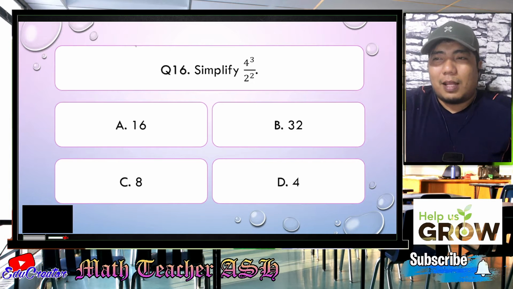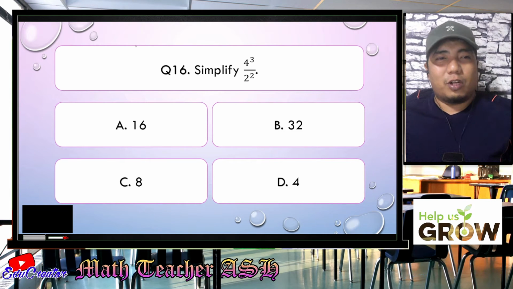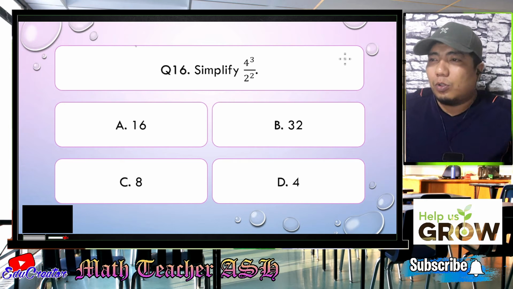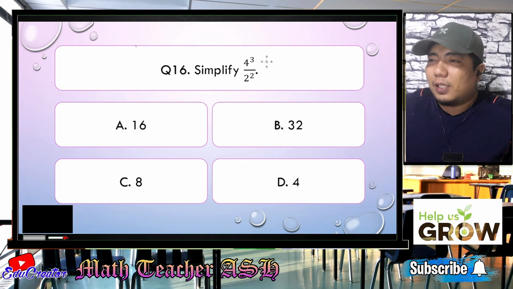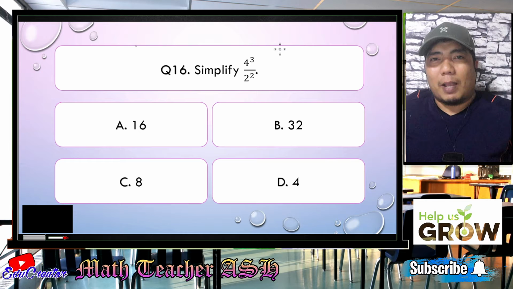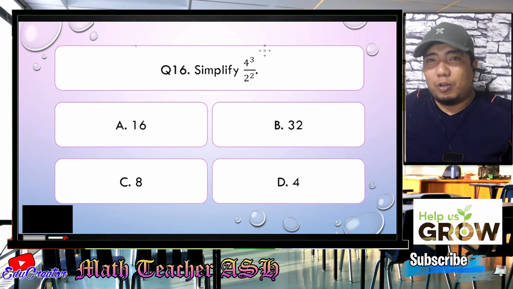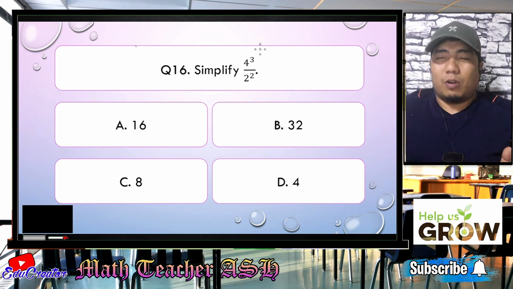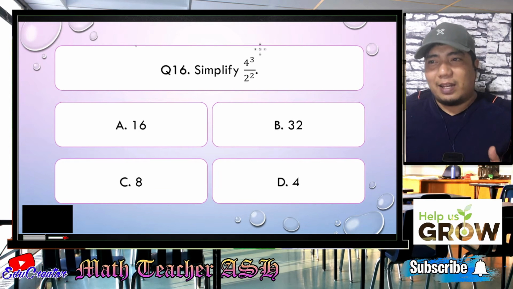Alright, my dear math learners, there are a lot of ways to solve this problem. How do we do that one? Okay, so basically you can use the expansion method in which you just multiply 4 times 4 times 4 for the 4 cubed and then 2 times 2. So the results from those multiplications will be divided by each other and that gives the final answer.